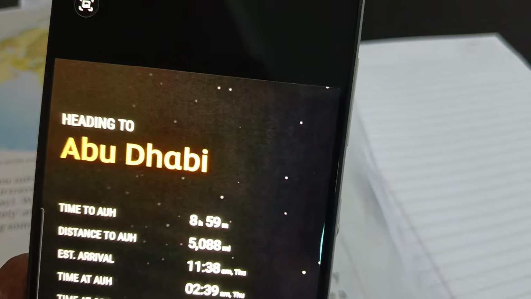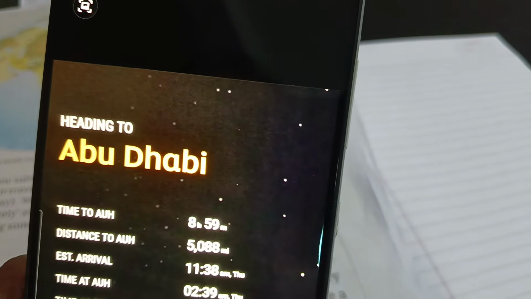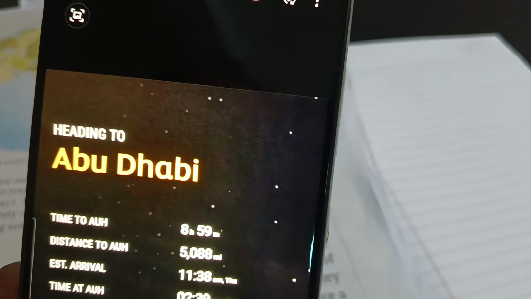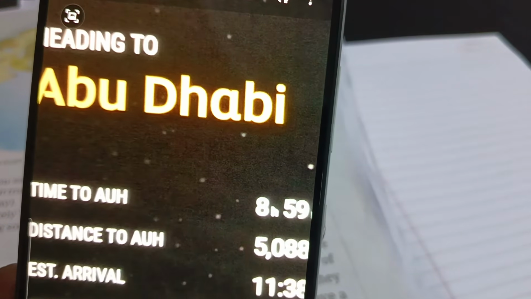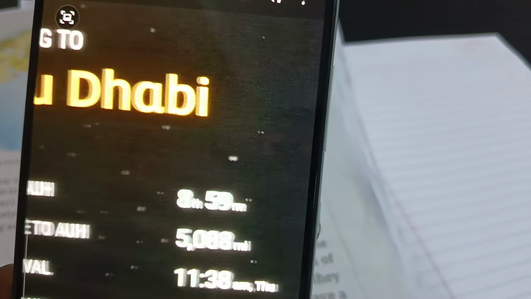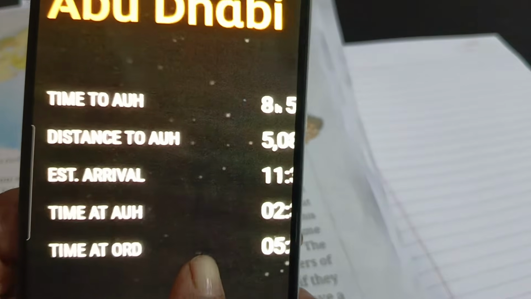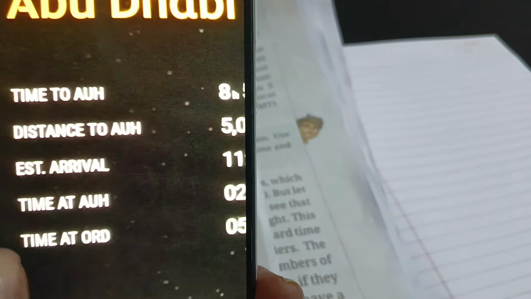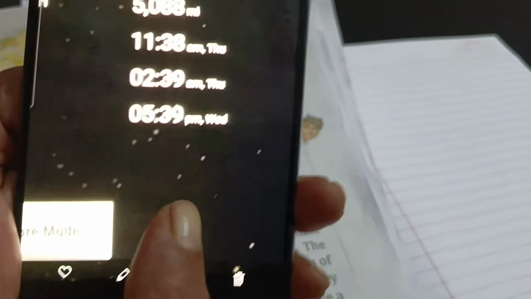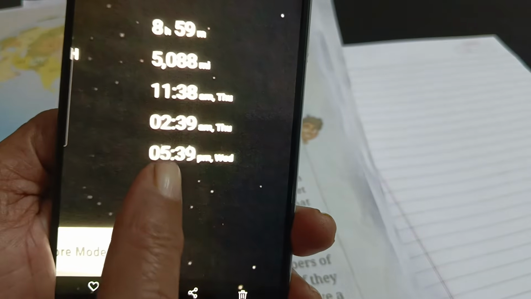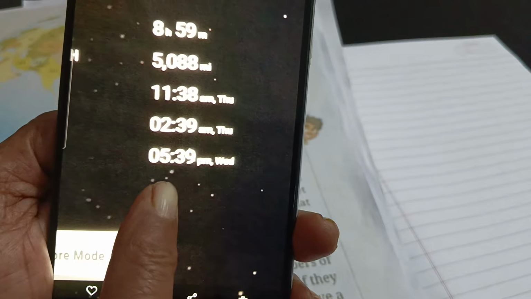Expected arrival is 11:38 a.m. Thursday. Time at AUH is 2:39 a.m. Thursday. Then time at ORD, meaning Chicago, where the flight started, is 5:39 p.m. Wednesday.